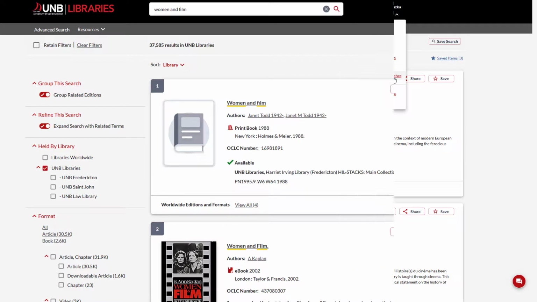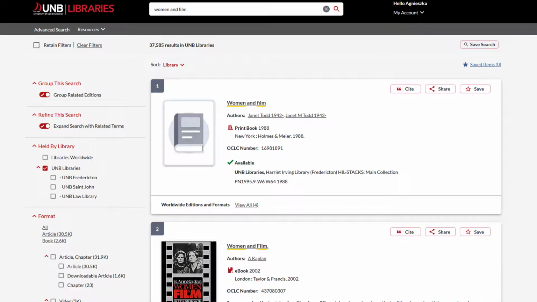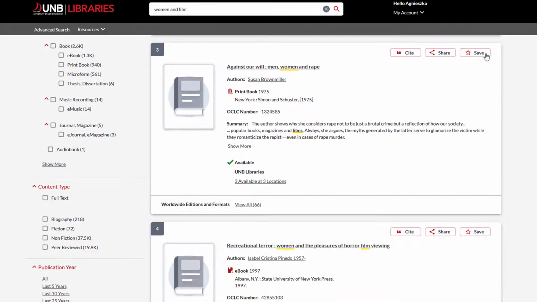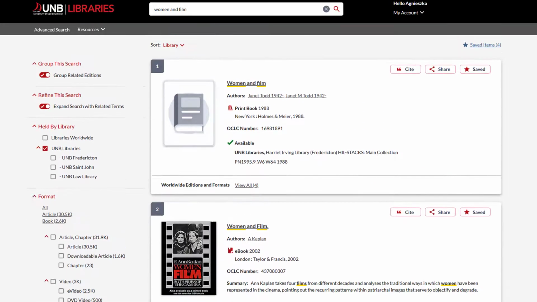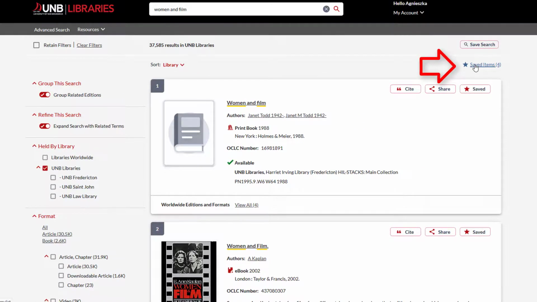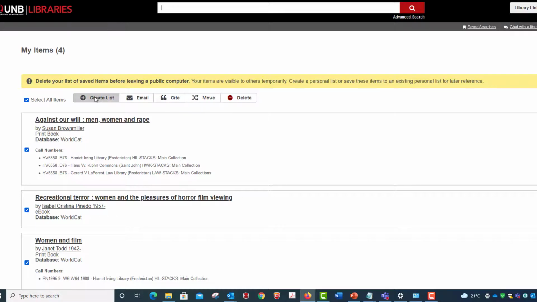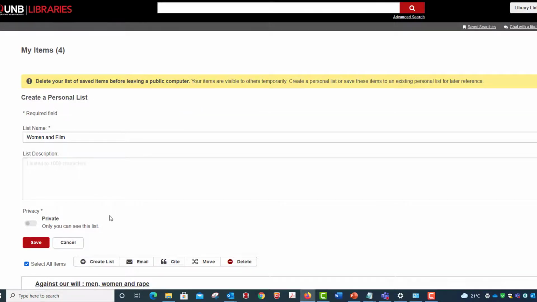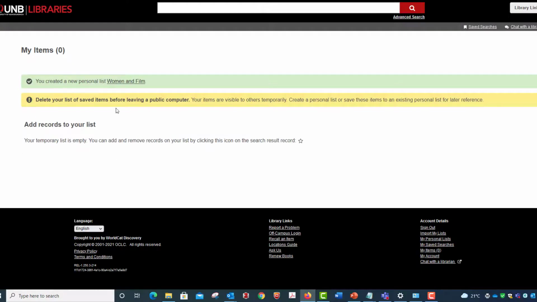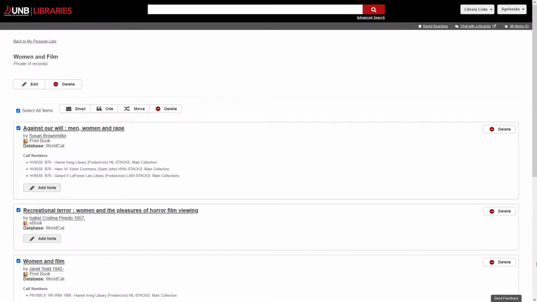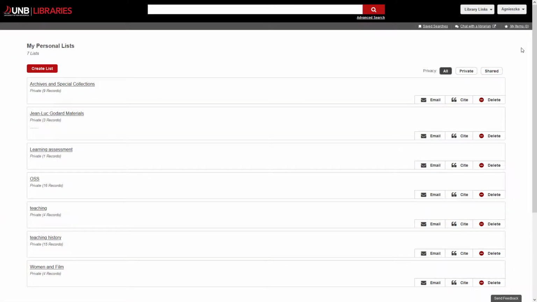You can also create and share lists of materials. Add items to your list by selecting the Start Save option. Go to Saved Items and click on Create List to name your list. Set your privacy settings and save. To share your list, use the email option within each list.